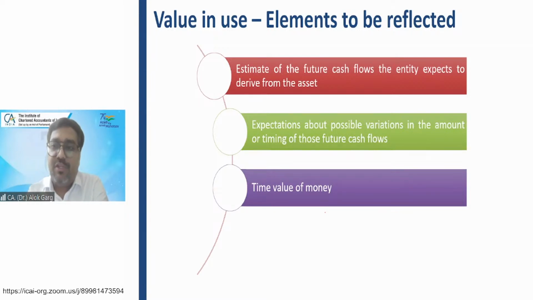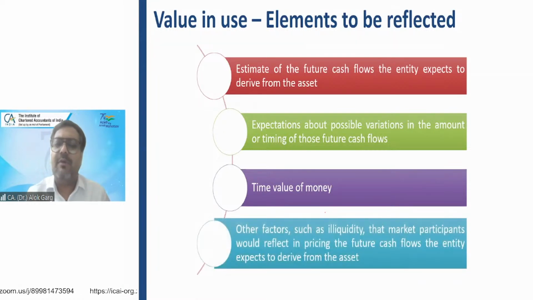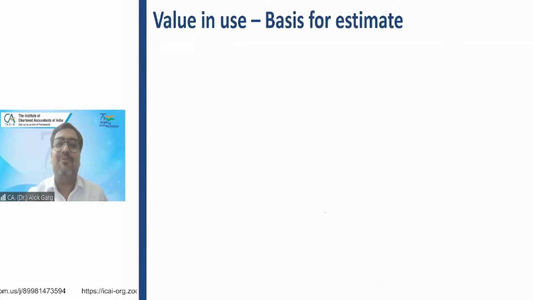But if you just reverse it, and instead of estimating that I am getting 1 lakh in the first 5 years and 50,000 in the next 5 years, you are saying that I am getting 50,000 in the first 5 years and 1 lakh in the last 5 years. Whether your present value will be the same or it will be substantially different? It will be substantially different. Why? The total cash flow is still 7.5 lakh. Then why will it be different? Due to time value of money, right?